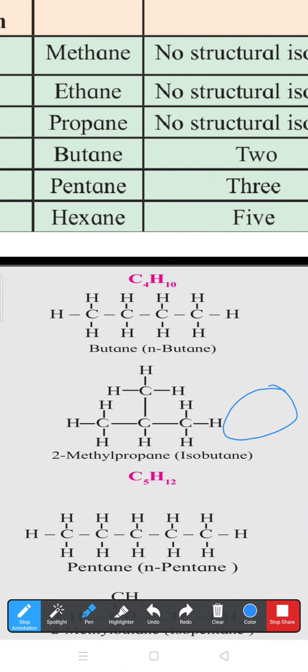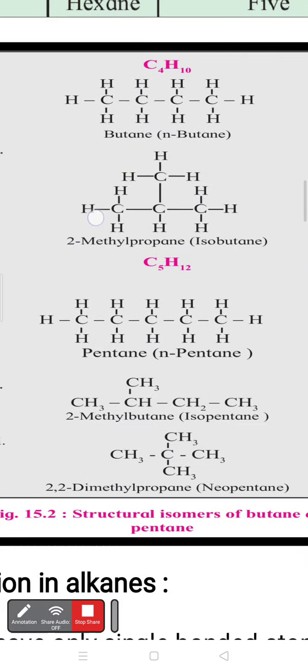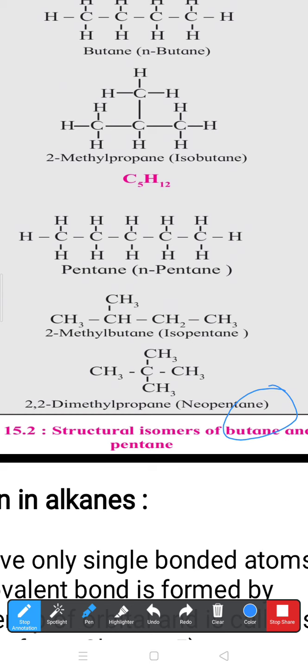Similarly, we can see it from pentane. In the case of pentane, there are three isomers. Pentane has the formula C5H12, the molecular formula of pentane. The first isomer I want to discuss is the straight chain. In the straight chain isomer, carbon, carbon, carbon, carbon, carbon, these five carbons are arranged in one line. That's why this straight chain hydrocarbon is called N-pentane. N stands for normal or straight chain.